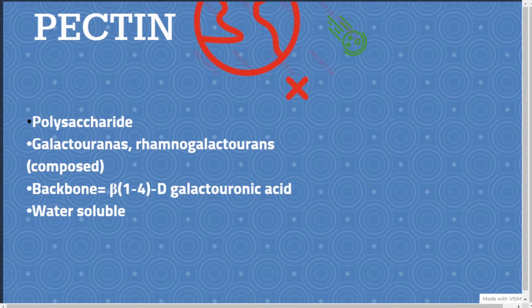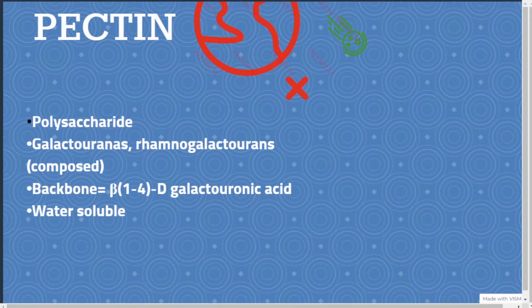What is the backbone of pectin? It is beta 1,4 galacturonic acid. And pectin is water soluble. Let me tell you one more thing, that this pectin can be classified into two more types.